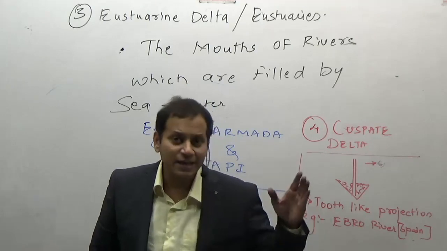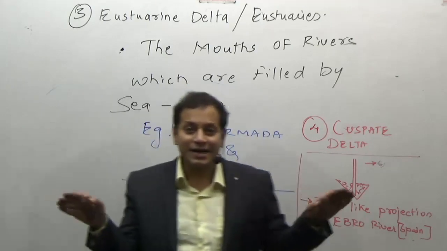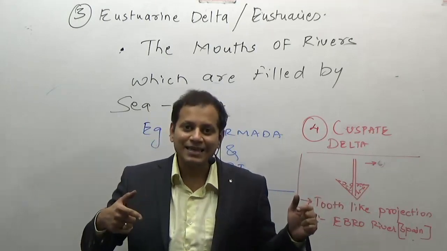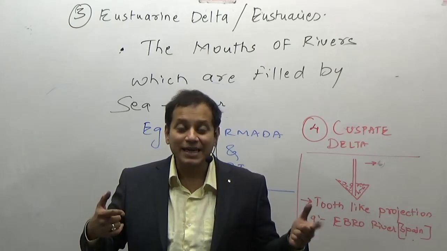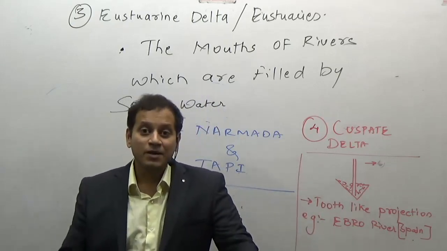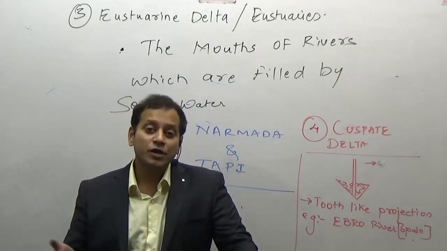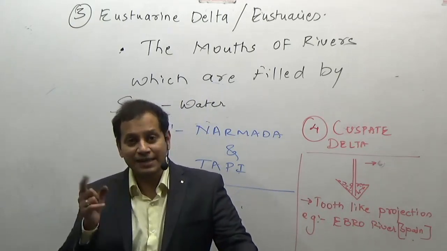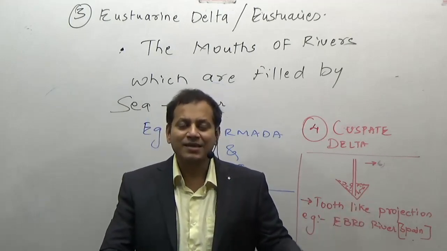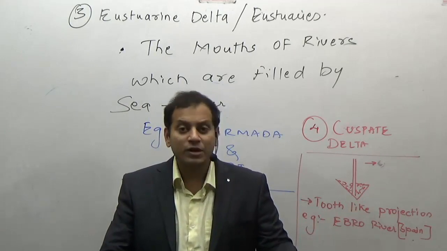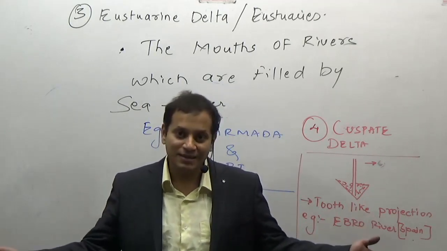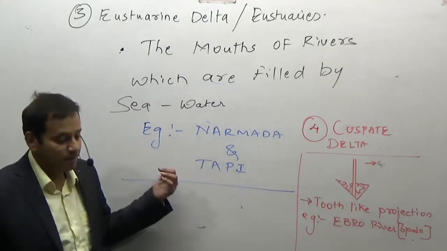So again remember, arc-like delta is an arcuate delta. Finger-like delta is an example of a linear delta, or a bird foot delta. For the bird foot delta, I give you only one example, Mississippi. Tooth-like delta is only one river, Ebro of Spain. Estuary is when the sea water enters the mouth of a river. We have one example, the Narmada and the Tapi river basin.